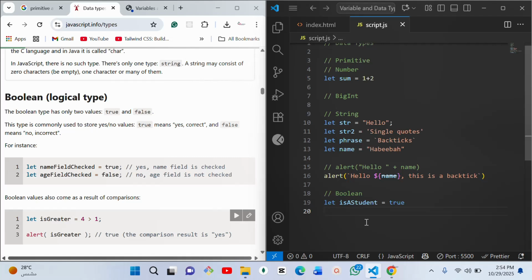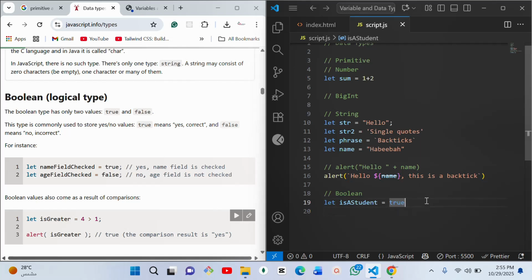Maybe it's the student that has to click on it, or you will tell your system to look into the database and see if that person actually exists. If the name of that student exists, then we'll pick it as true. But if the name does not exist, automatically it will pick it as false. So you can say, if isStudent is true, do this, allow him or her to do this. But if it is not true, don't allow him or her to do this. So that is what Boolean is all about.